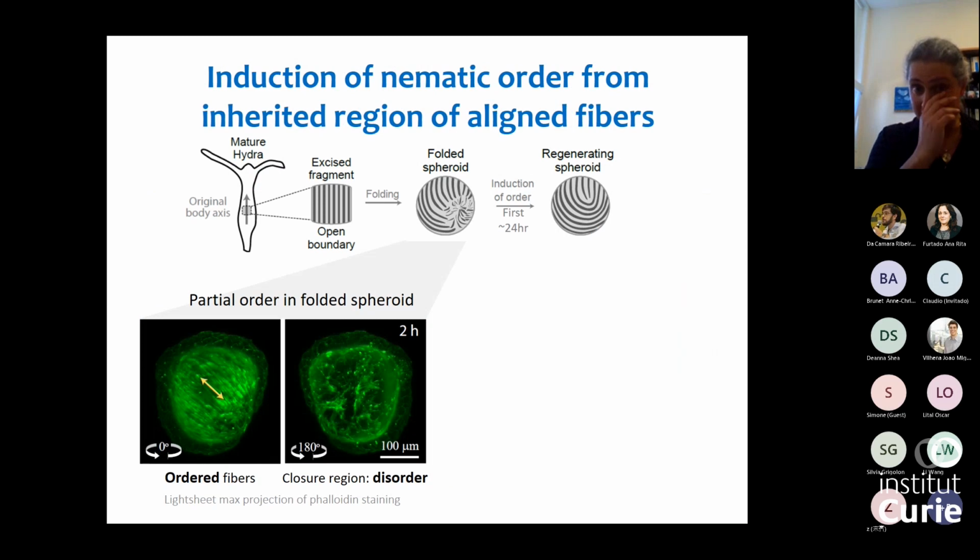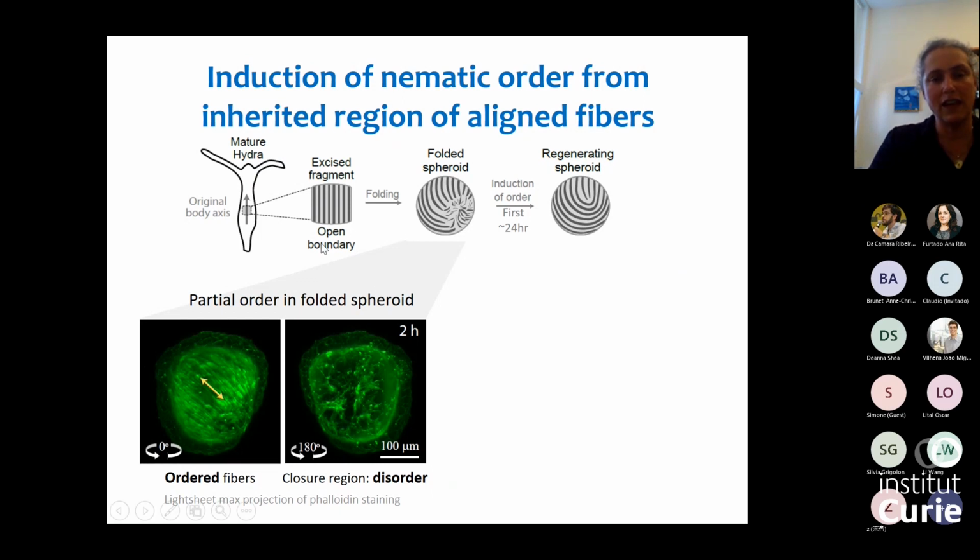Okay, how does that happen? Actually, it's not trivial because of the folding process. So if we take a piece of tissue, so I take a square piece of tissue, the first thing that it does is it folds into a spheroid. And when it folds into a spheroid, it cannot maintain this alignment everywhere. And indeed, what we see is that when we look at the folded spheroid, and this process is rather quick, within about 2 hours, we'll have a sealed spheroid.